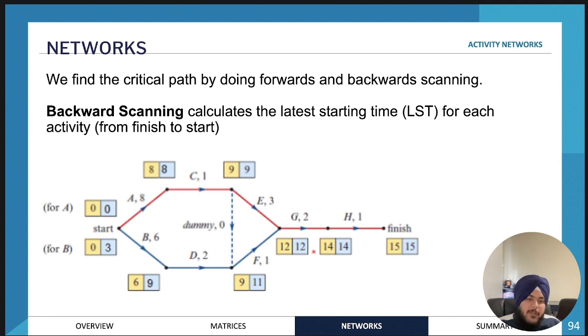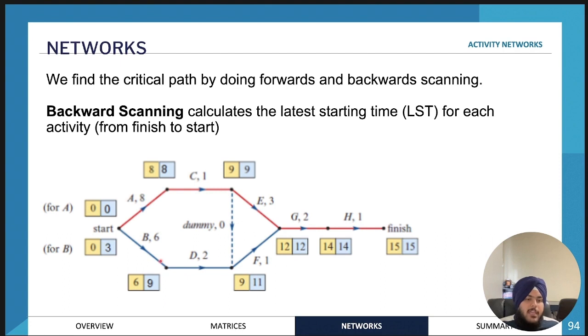However, for activity G, we subtract 2, so 12 hours. Activity E, you go backwards like this. So this would be 9, because 12 hours minus 3 is 9. And activity F would be 12 minus 1, which is 11. See how the numbers are a little bit different?